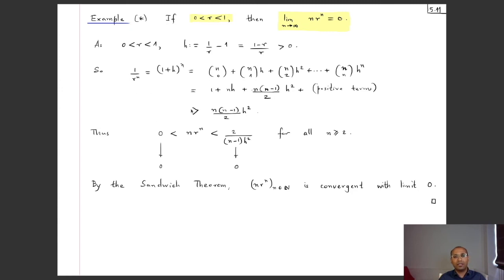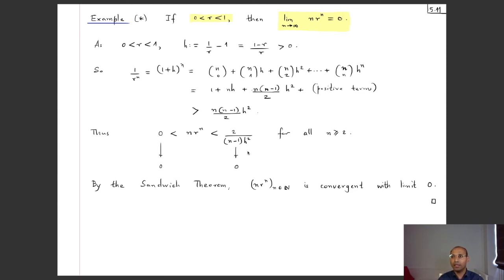So this is certainly bigger than n times (n minus 1) by 2 times h square whenever n is bigger than or equal to 2. And by rearranging, I get that n r^n is of course bigger than 0, but on the other hand, if I bring r^n over to this side, you get n r^n is less than 2 divided by (n minus 1) h square, for n equal to 2, 3, 4 and so on.